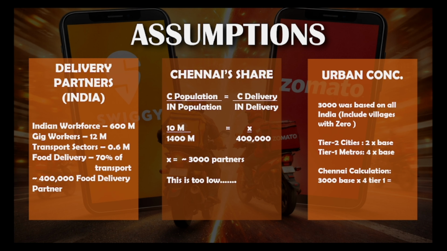If we multiply it by 4, then we will get around 12,000 delivery partners. That is particularly in Chennai. I hope you understand why we have multiplied by 4. If not, let me just explain it once more.